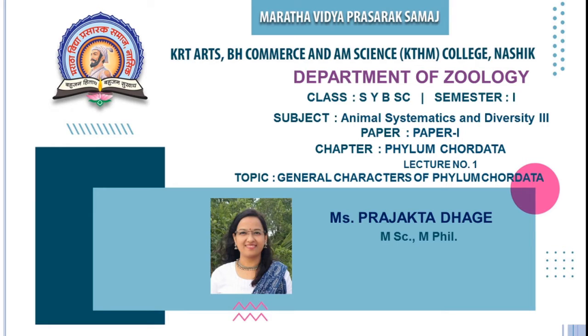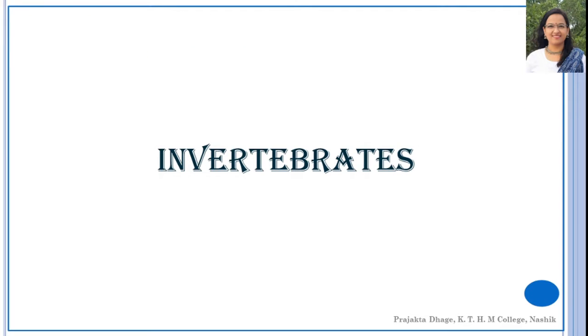In order to understand what is chordate, let us first see what are invertebrates. Invertebrates are the organisms which we have already seen. They belong to the following phyla: Porifera, Coelenterata, Platyhelminths, Aschelminths, Annelida, Arthropoda, Mollusca and Echinodermata. These all the phyla are the invertebrate phyla. The characteristic of these organisms is that they do not have any vertebral column nor do they have any notochord. These are generally soft-bodied organisms with outer hard covering and no endoskeleton is present.